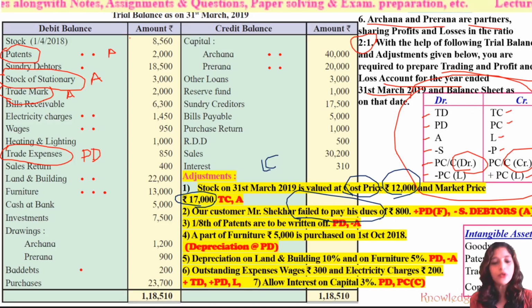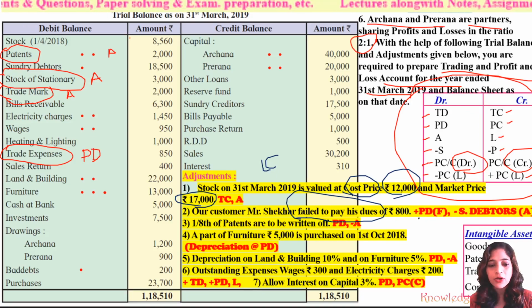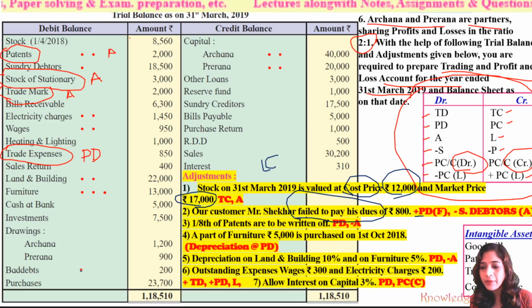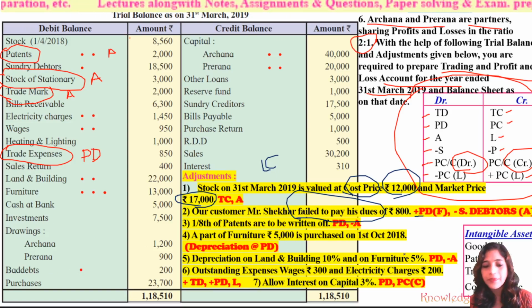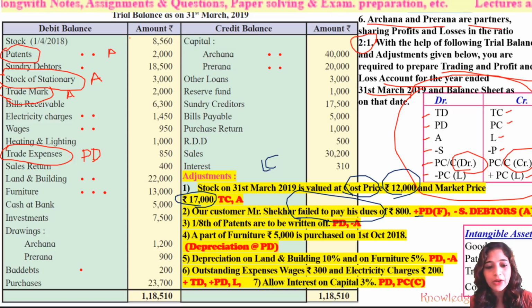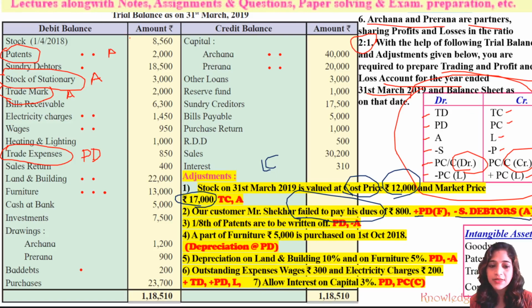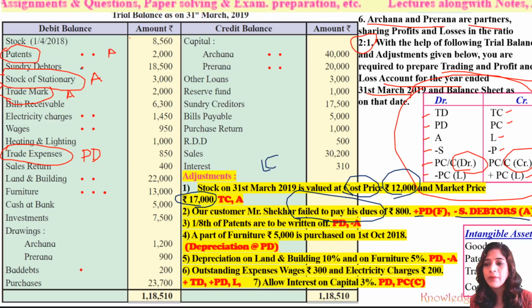Where are new bad debts recorded? In the profit and loss account debit side, as per the formula, recorded to bad debts. So we will make one mark against bad debts. The second entry: those new bad debts should be deducted from sundry debtors on the asset side. So one mark will come against sundry debtors.